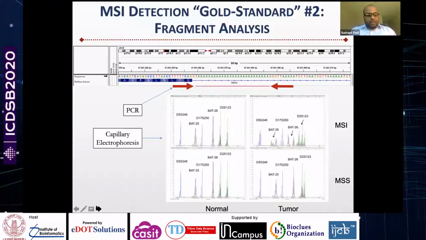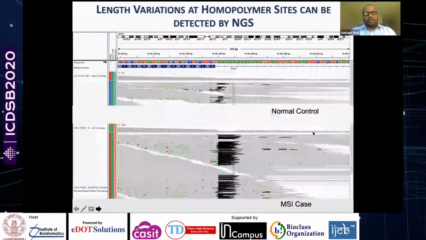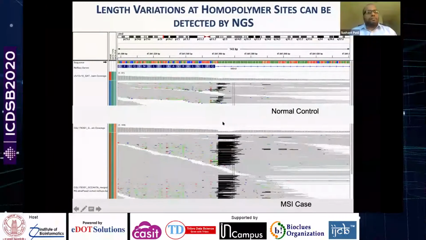Okay, but conceptually speaking, this kind of length polymorphism can also be detected by next generation sequencing. So here I have shown you an IGV view of one such homopolymer locus.